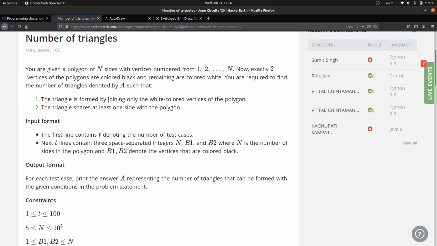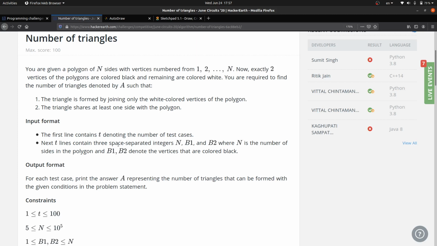You are given a polygon of n sides with vertices numbered from 1 to n. Exactly 2 of the vertices of the polygon are colored black and the remaining are colored white, and we have to find the number of triangles formed with only white vertices. The second condition is that the triangle should share at least one side with the polygon.